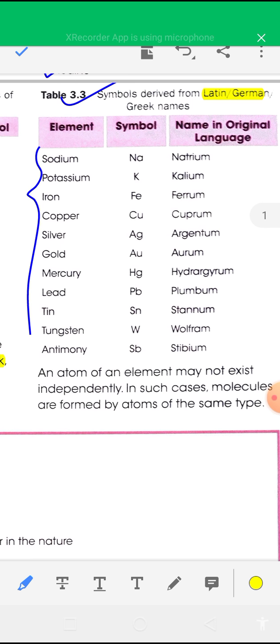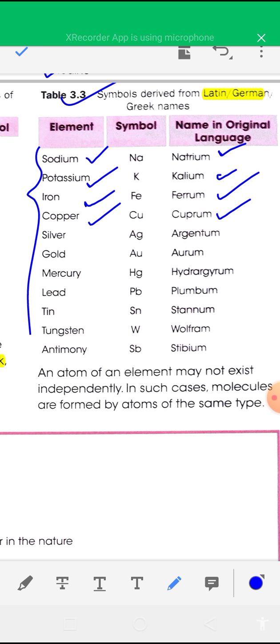For example, the symbol of sodium is Na from its Latin name natrium. Potassium is K from kalium. Iron is Fe from its Latin name ferrum. Copper is Cu from cuprum. Silver is Ag from argentum. Gold is Au from aurum. Mercury is Hg from hydrargyrum.